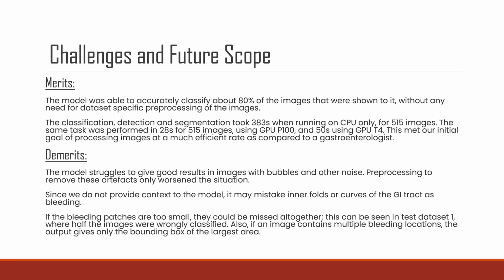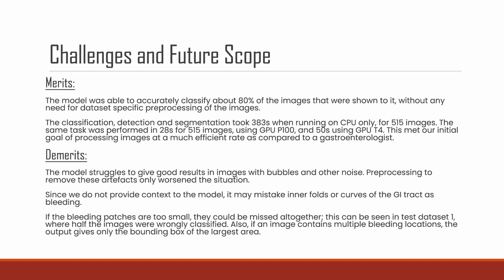Moving forward to the merits and demerits of our model. Starting with merits, our model achieved 80% accuracy in distinguishing bleeding and non-bleeding images without the need of any image pre-processing. The classification, detection, and segmentation of 515 images took 383 seconds when running on CPU only.